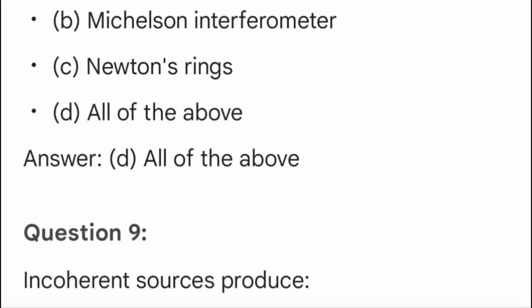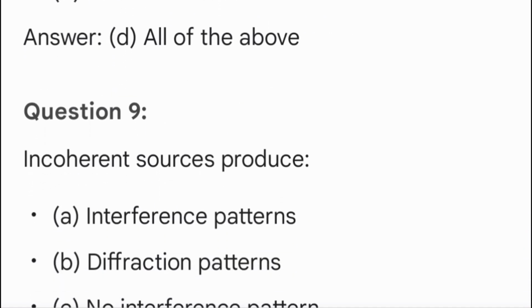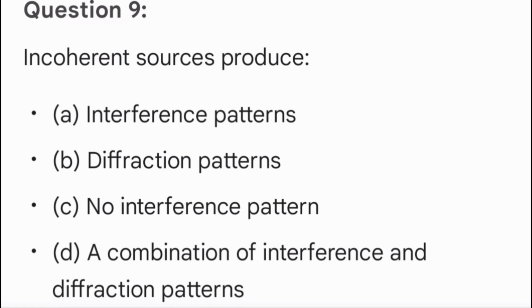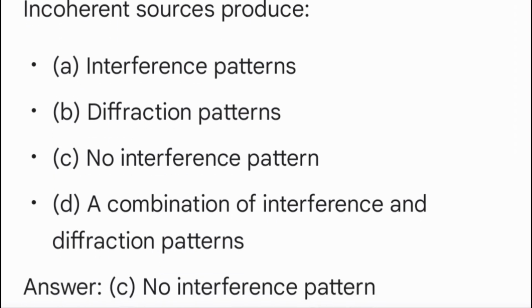Question 9. Incoherent sources produce A. Interference patterns. B. Diffraction patterns. C. No interference patterns. D. A combination of interference and diffraction patterns. Answer C. No interference pattern.